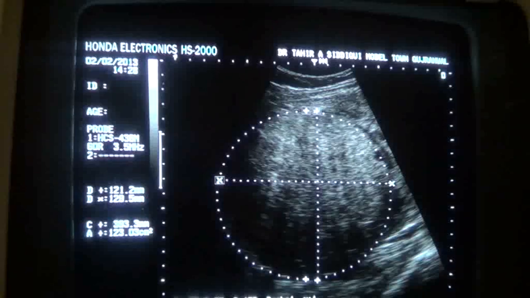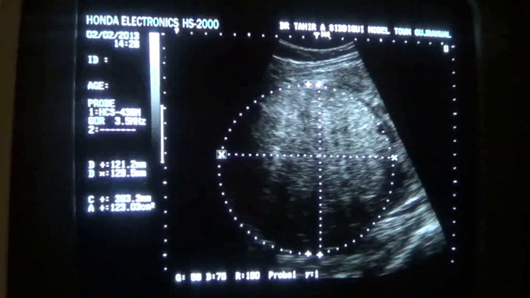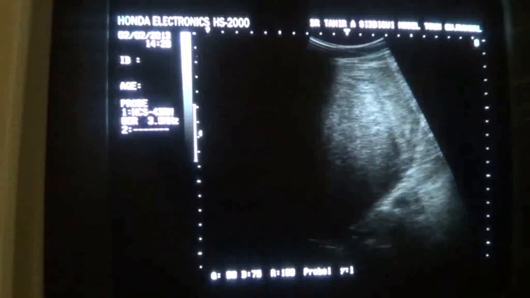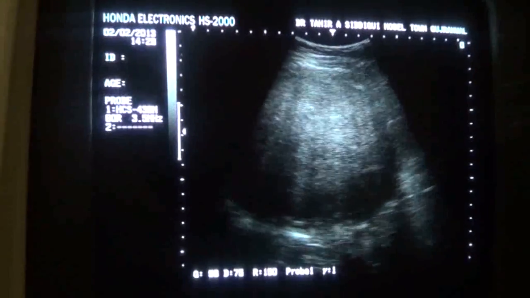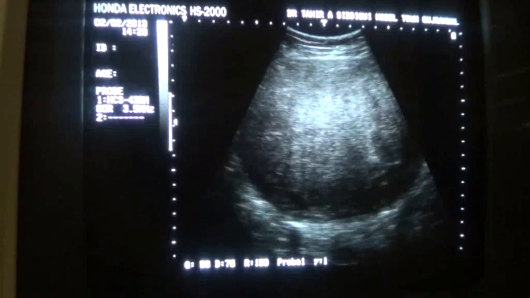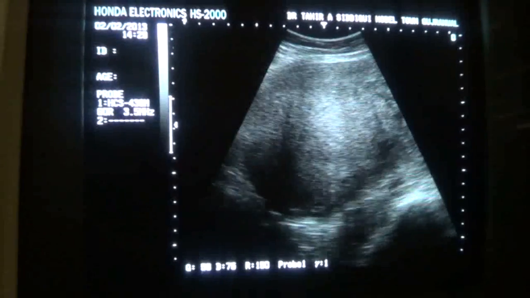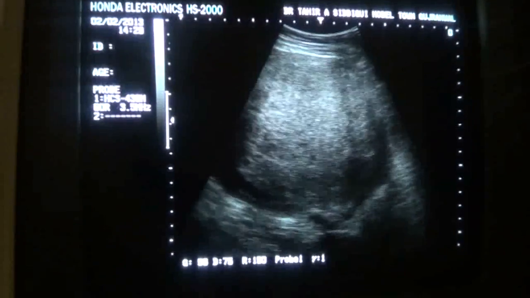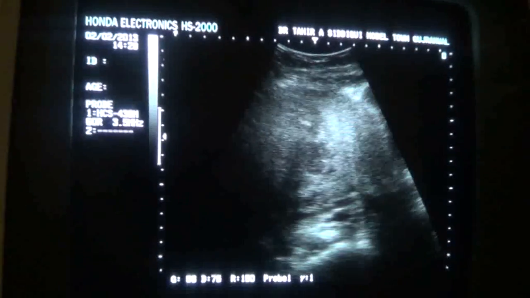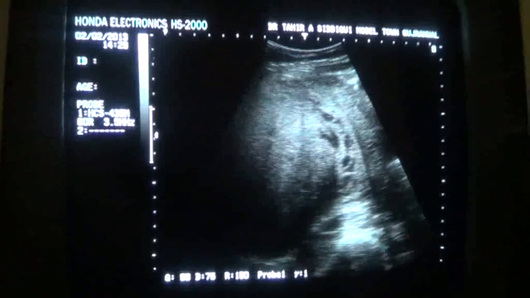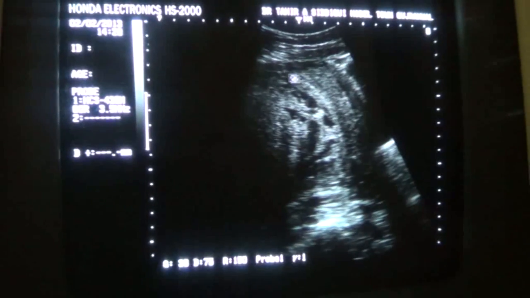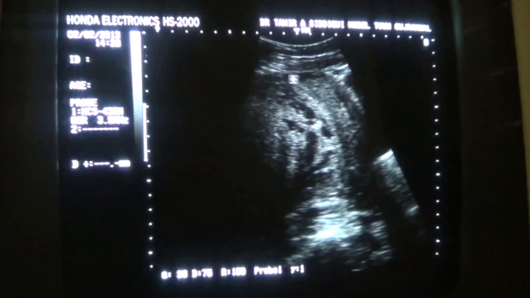This is the fibroid measuring 13 by 12 centimeters, and the configuration of the fibroid is heterogeneous. No calcification is seen in this fibroid, and there is no mass effect on the central, clear endometrial canal. This is the endometrial canal, this area. This is the endometrial canal.